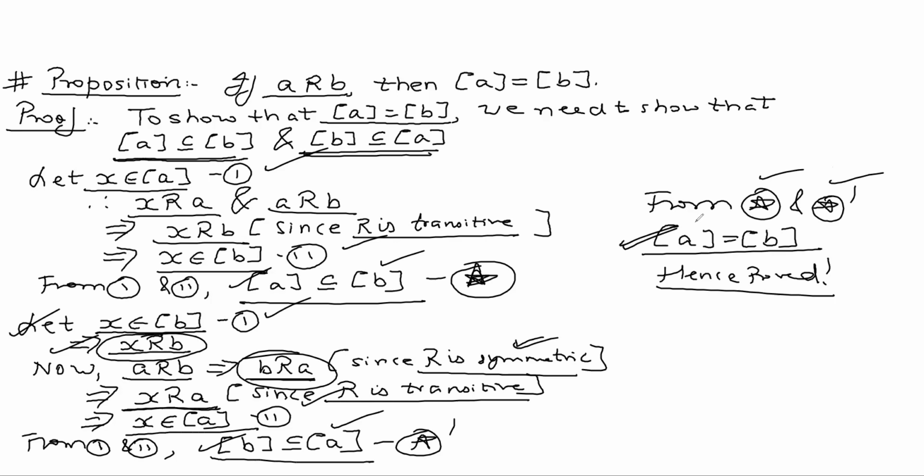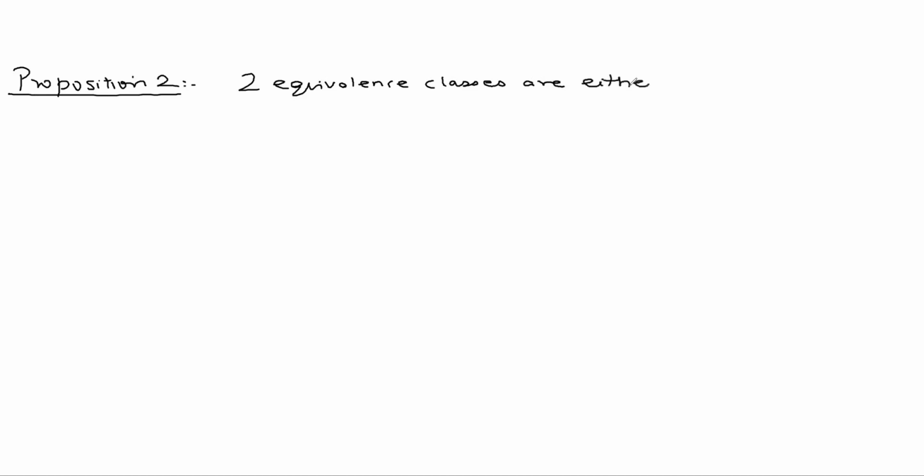And the last proof I do, then we stop. Proposition 2: two equivalence classes are either disjoint or identical.